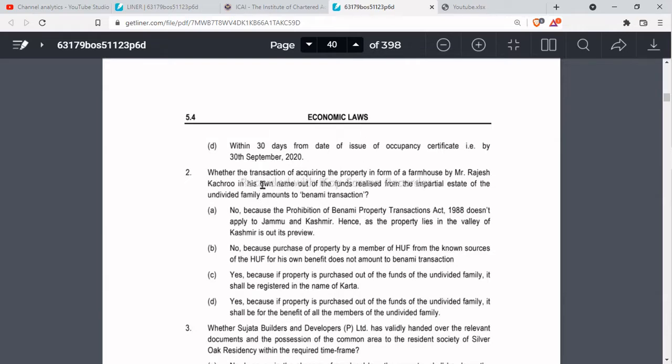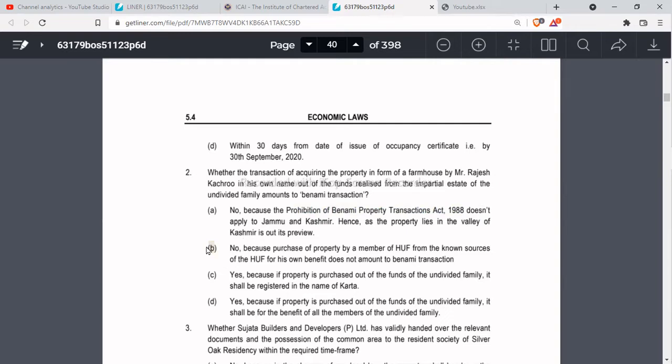So we have to see whether the transaction of acquiring a property in the farmhouse amounts to Benami transaction. No, it is not a Benami transaction. So between these two we have to see. No, this option is incorrect, because there is no such provision that the Prohibition of Benami Transaction Act 1988 applies to the Valley of Kashmir as well. There is no such exception.